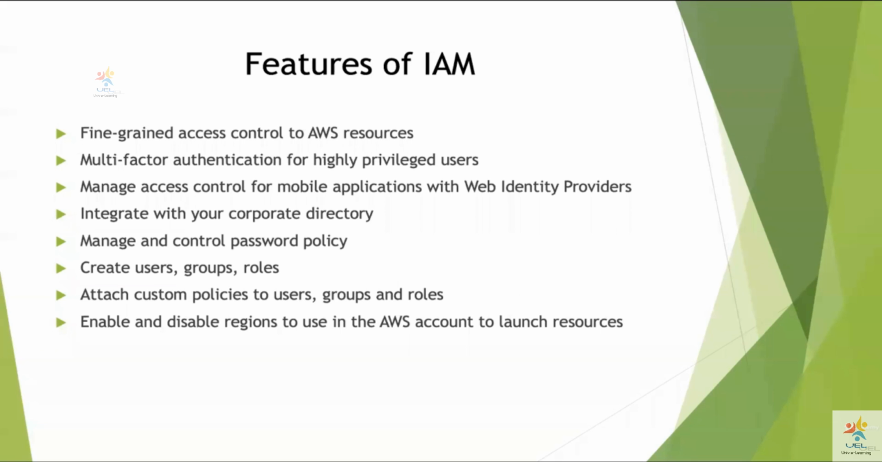Similarly, using IAM, you can also integrate it with your corporate directory. If you have an Active Directory in your on-premise environment where you are managing your users, groups, authorization and authentication, you can integrate IAM, or identity and access management, with your on-premise Active Directory, where the user will first authenticate with the Active Directory and then assume a role to access your AWS resources.